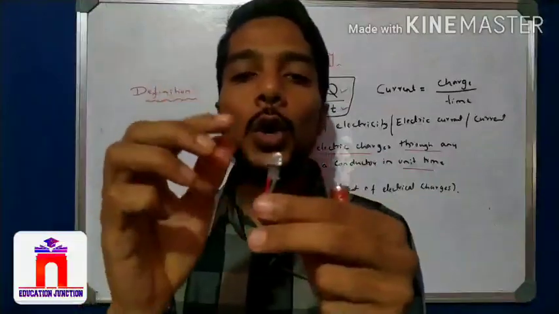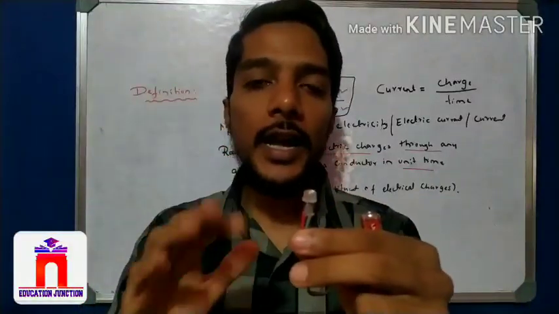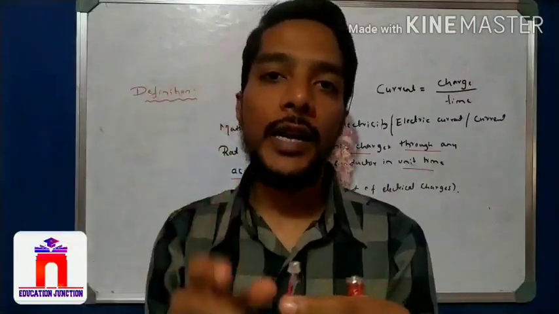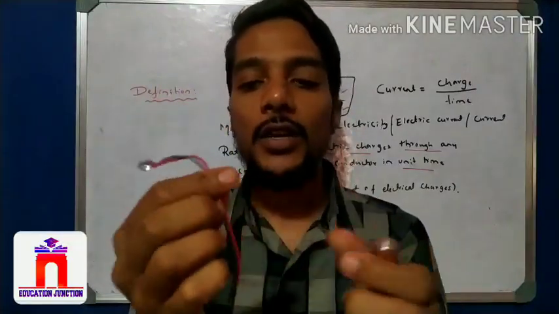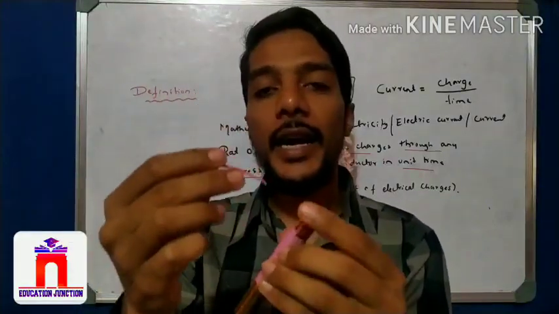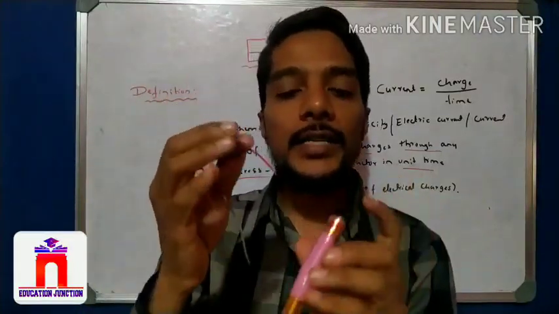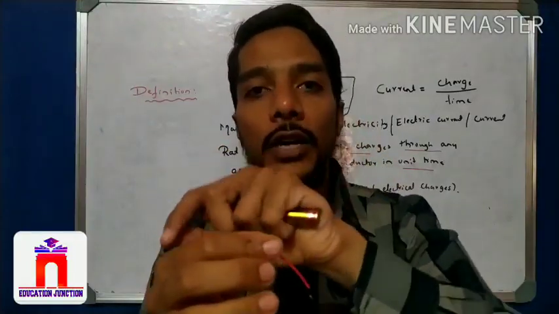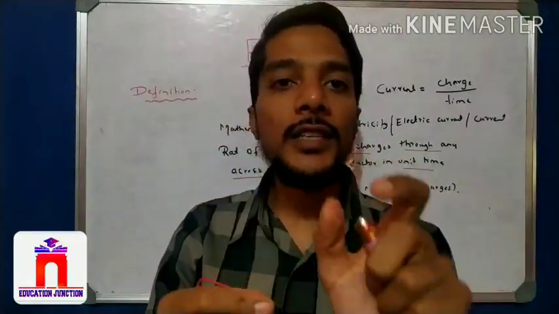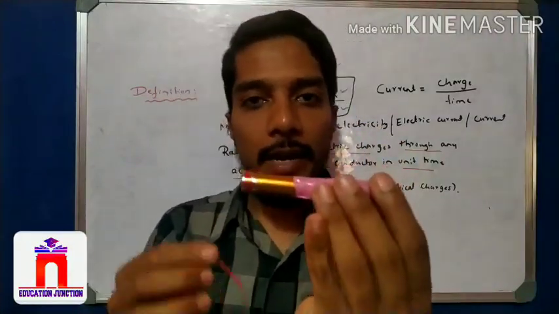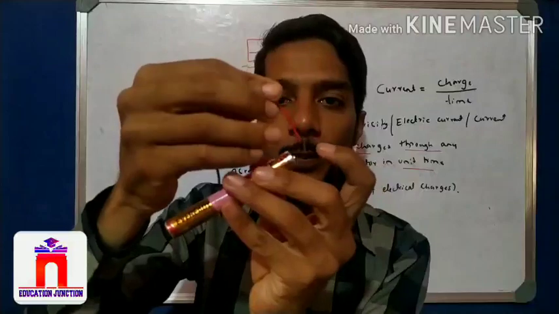Now to glow this bulb, we require electricity. And how is electricity produced? Electricity is produced by the movement of electrical charges. The charges are present here, so how do we make them flow? By connecting the conductor to the battery. When a battery is connected to the conductor, the current flows into the circuit. That means the charges are flowing into the conductors.